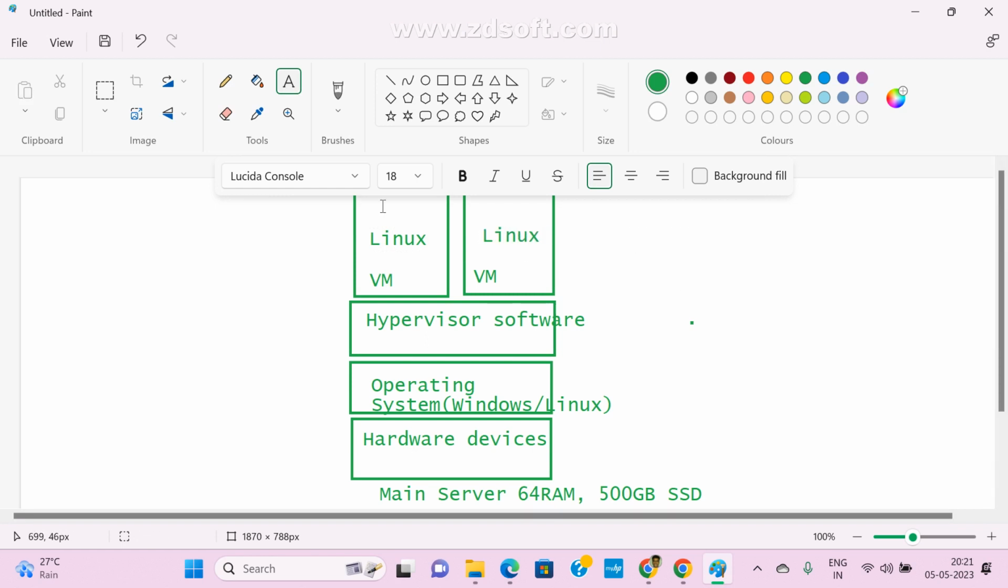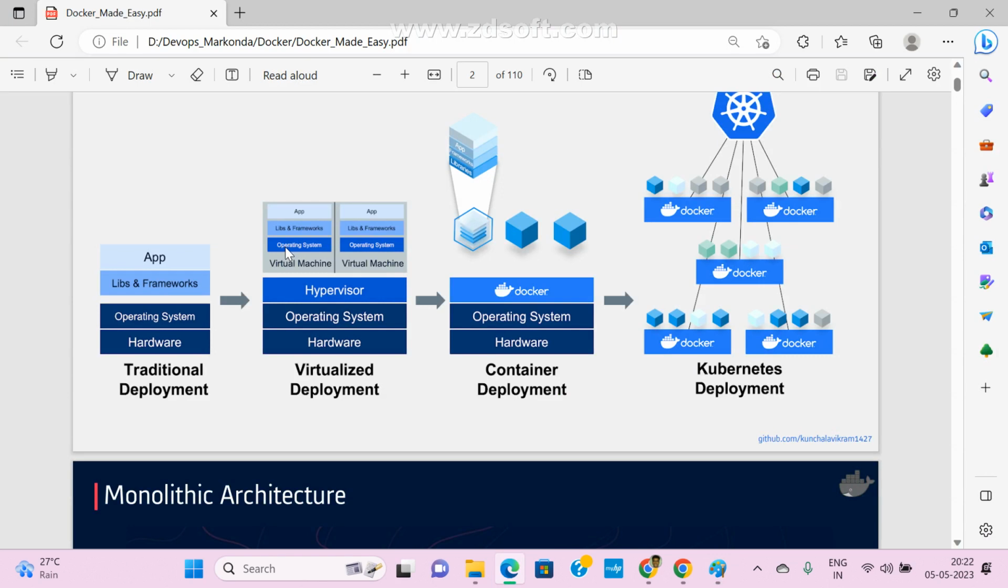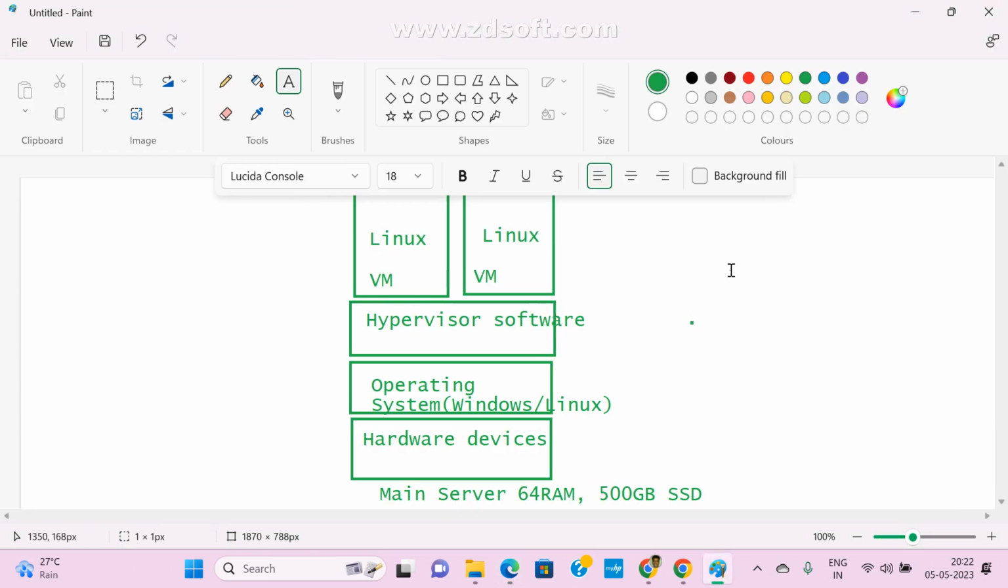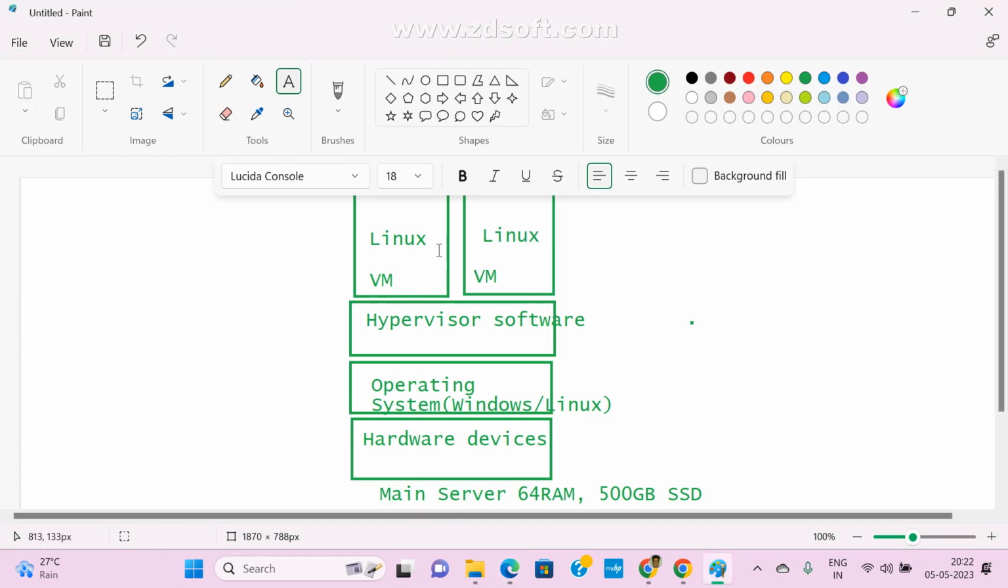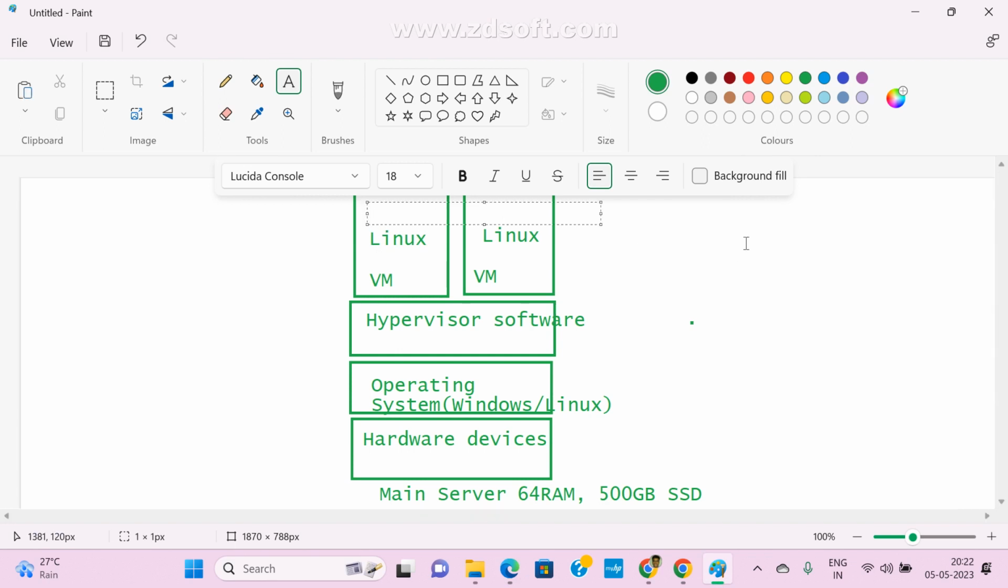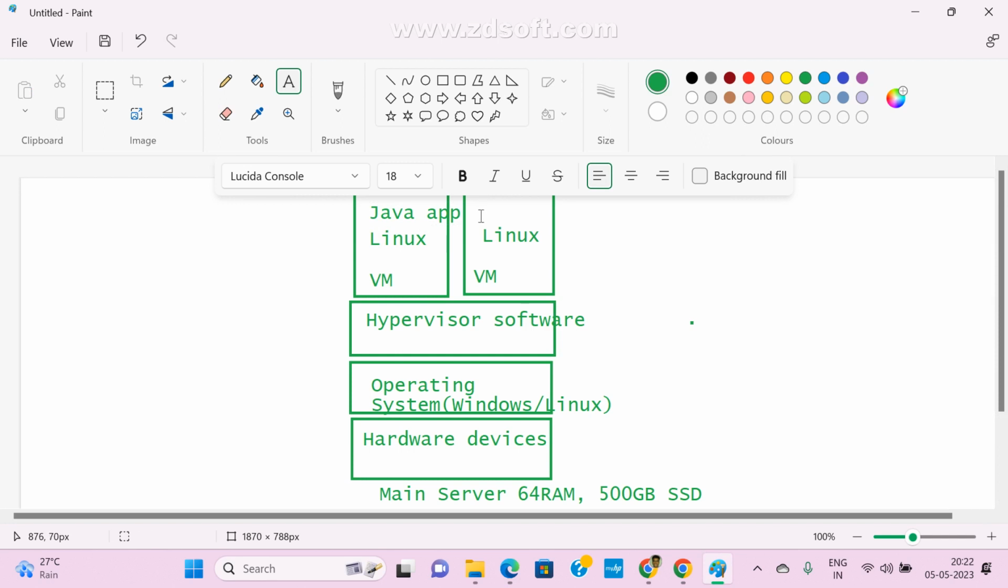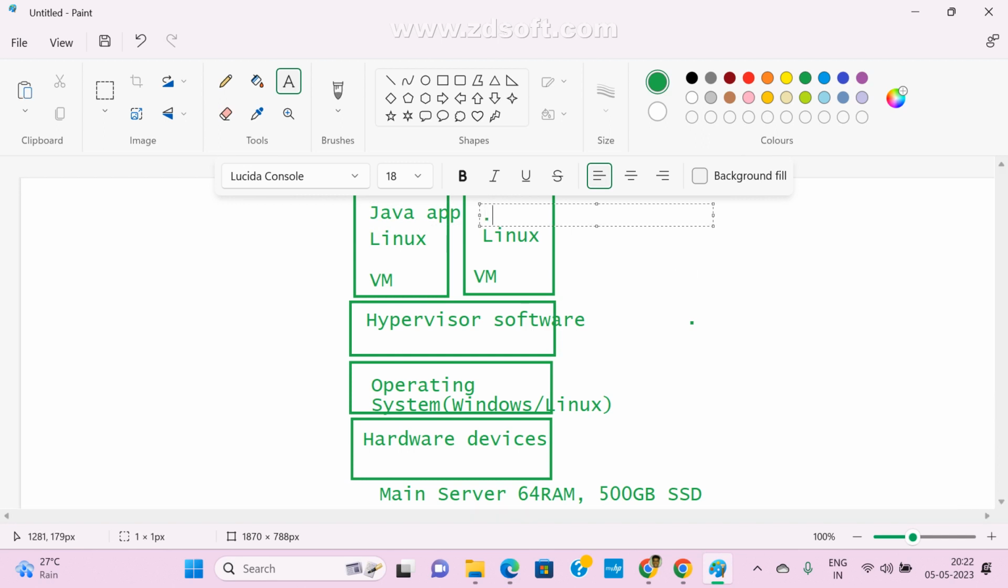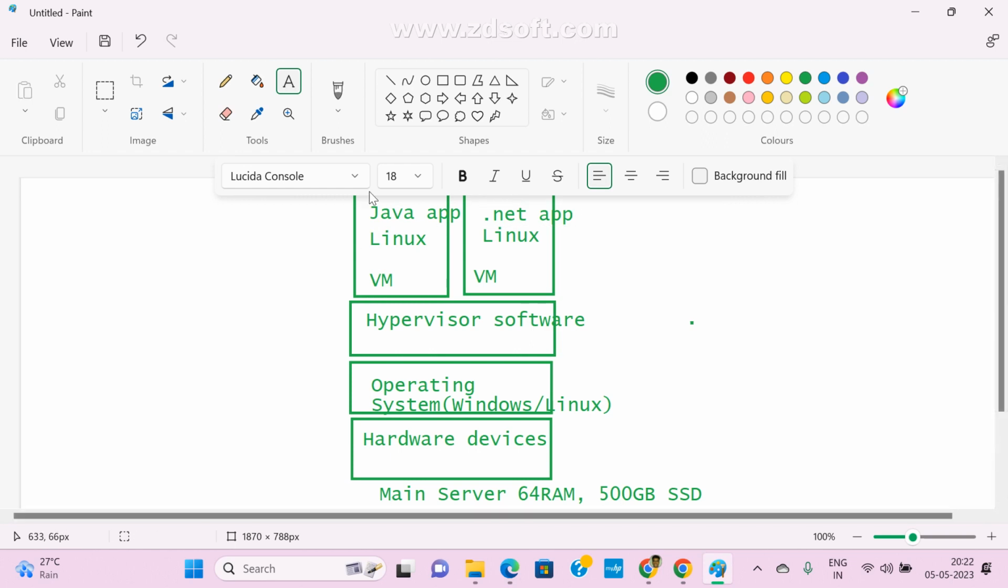Now see here, on top of it we are going to install some packages or libraries or frameworks. In this server I am going to deploy one application. Here I am going to deploy a Java application, and in this server I am going to deploy the .NET application, just for your understanding. So like this we can create multiple VM machines.